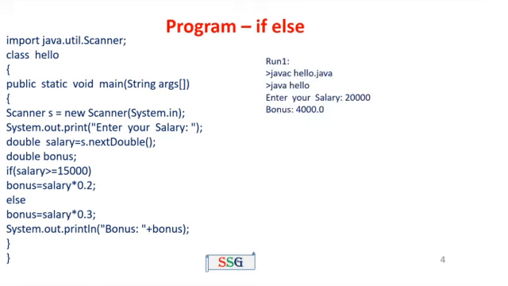Next, the output for this program. The first time I run the same program with the input salary of 20,000. The first condition is true, since it is greater than 15,000, so the bonus is 20% of the salary. That means out of 20,000, the bonus value is 4,000. The second time I run the same program with a salary input of 5,000. So the second condition applies, that is, the else condition is true. The bonus is 30% of the salary, that is 1,500.